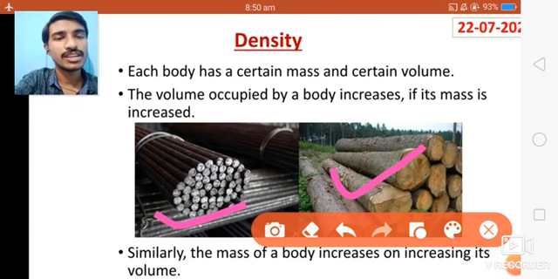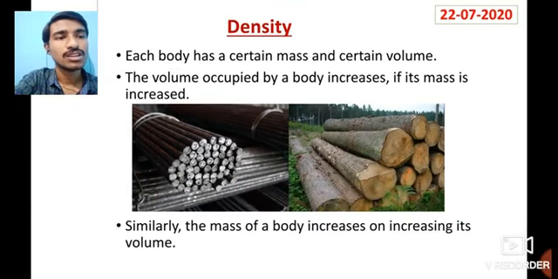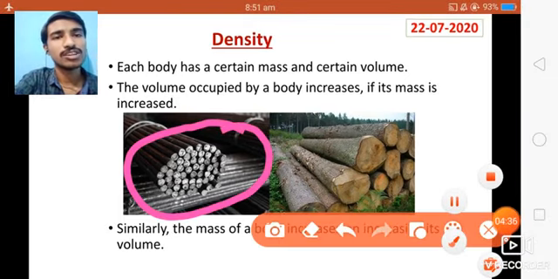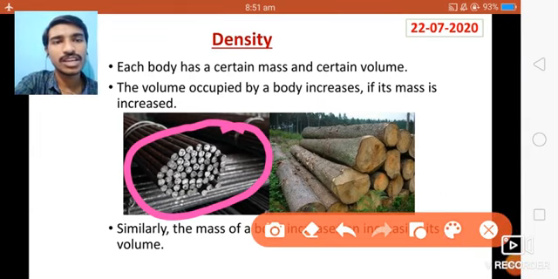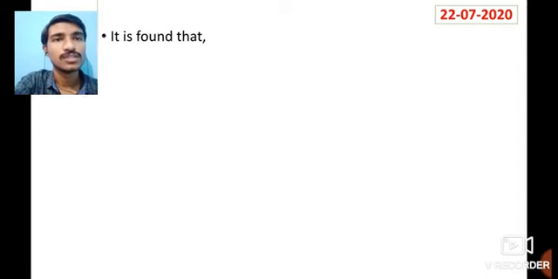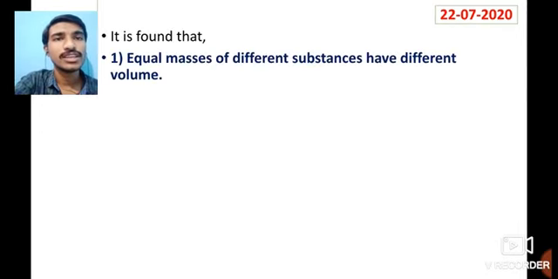Suppose I take a few more iron rods in this figure, let me take 50 iron rods, what will happen? Then the volume will increase. That is what is given in this point. Okay students.